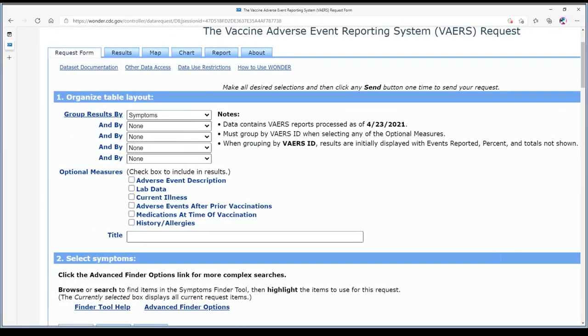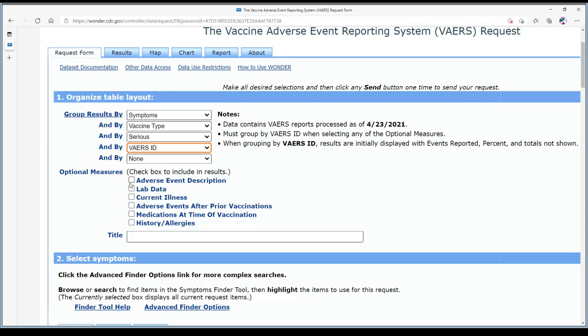So I'm going to make this a little bigger for everybody to see this. So the first one, and you're not going to be able to see these drop downs when I drop them down, but I'm going to do this one a little bit different than I did earlier. So we've got symptoms, and this is what our search results are going to be by. And then we're going to go with jab type. And then we're going to go with events and characteristics as serious. Now, a fourth one that you can do is you can put in VAERS ID, just so that you can see that there is a specific ID reference for each one of these. And I'll just put that in. It's just another search option.